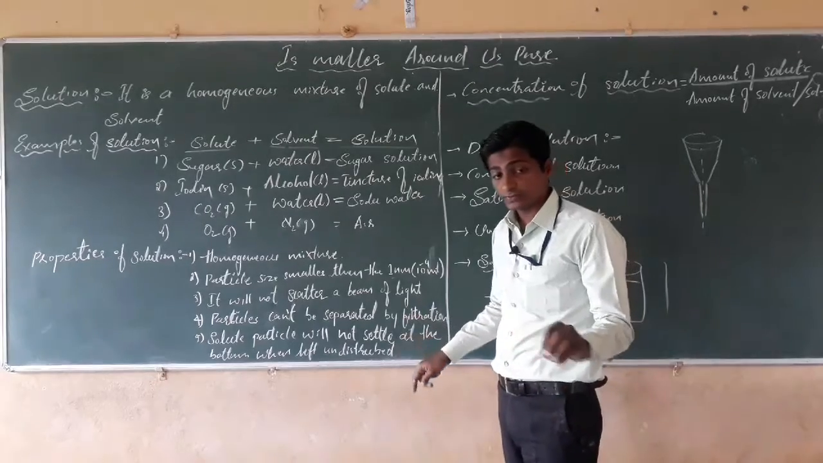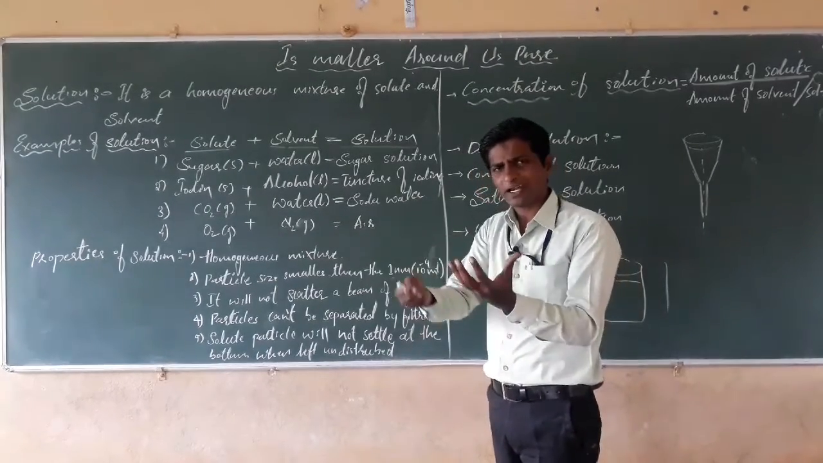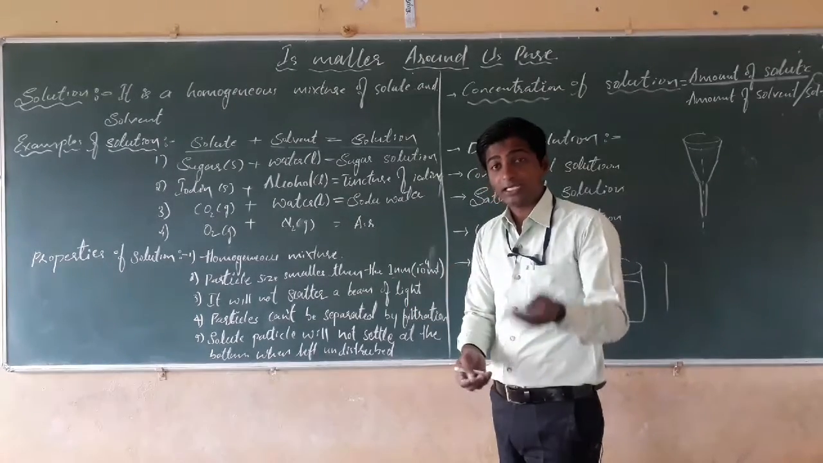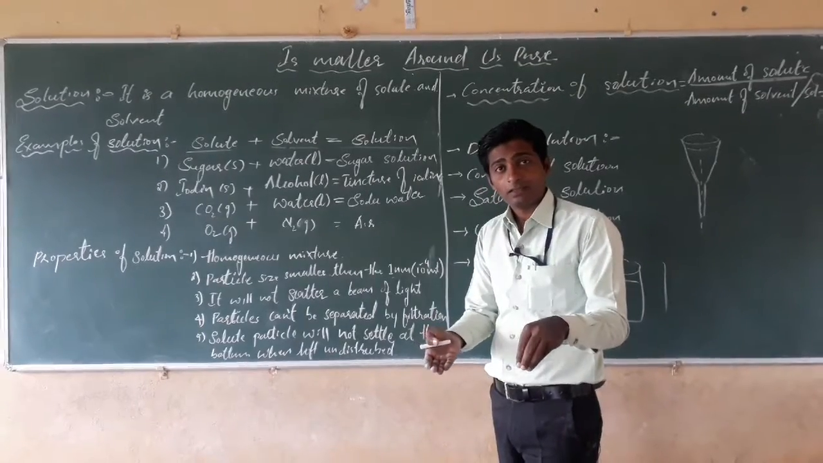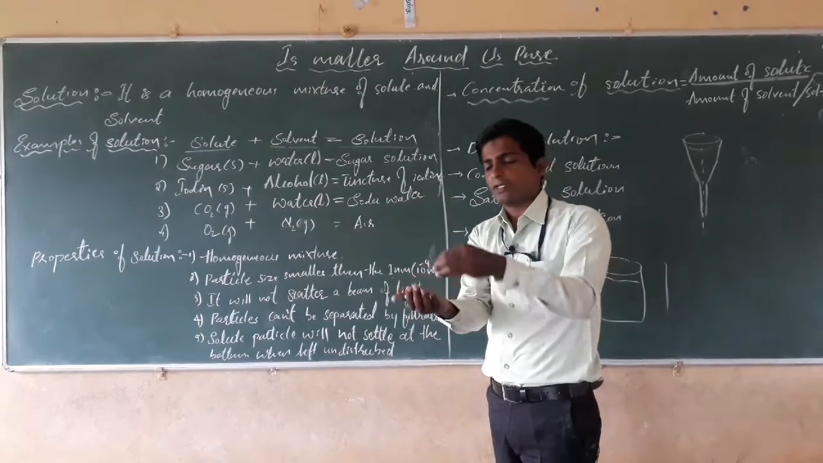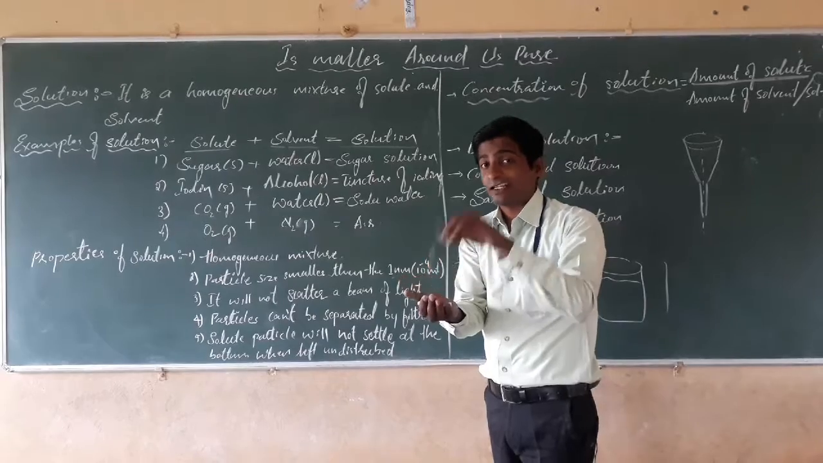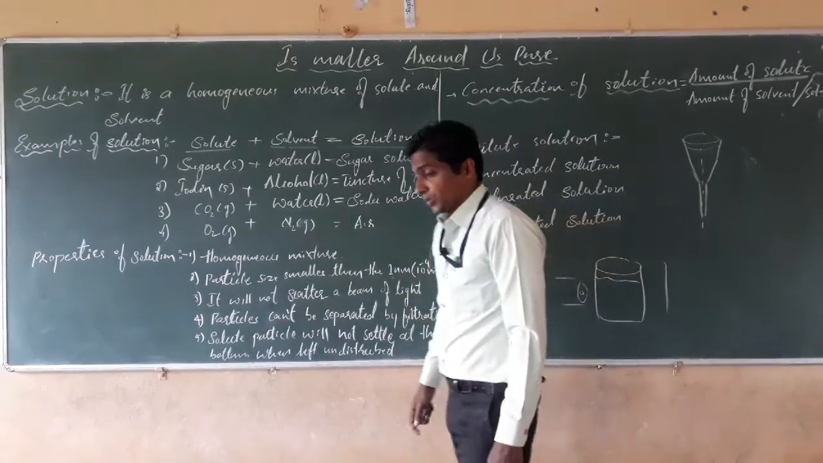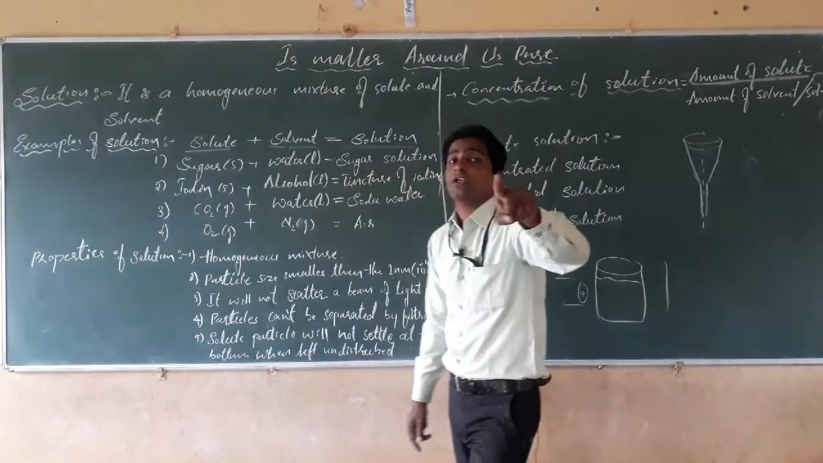If we take soil in water, we can separate it by the filtration method. Soil particles can be separated. Or yesterday we took chalk powder; we can separate it by filtration. If chalk powder is mixed in water and we filter it with a filter paper, then we can separate the chalk powder.